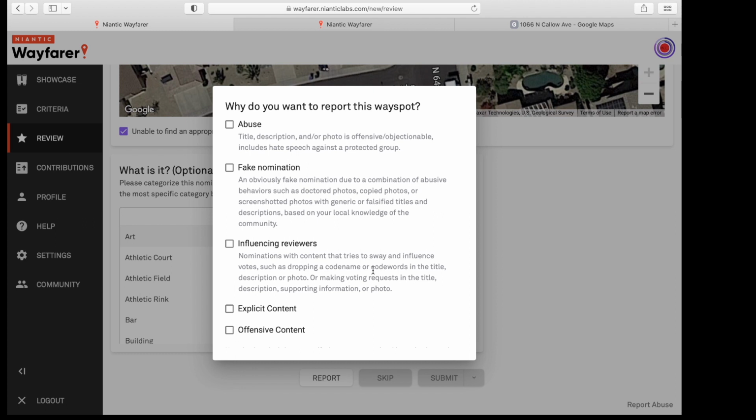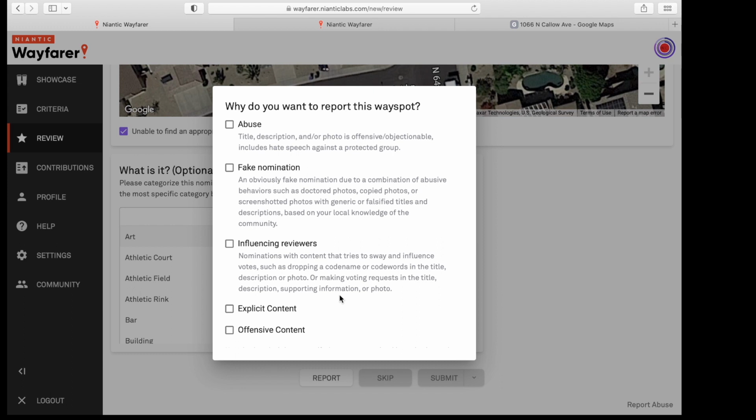The next one is influencing reviewers. And this says nominations with content that tries to sway and influence votes, such as dropping a code name or code word in the title, description, or photo, or making voting requests in the title, description, supporting information, or photo.